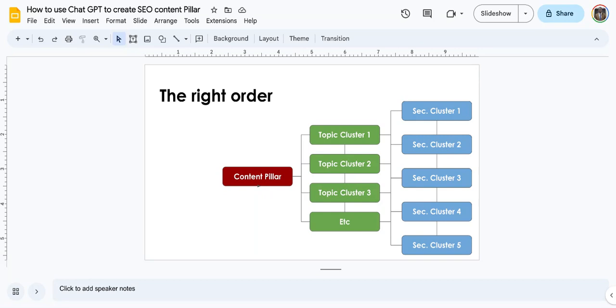Then, what is SEO, for instance? When you want to write about what is SEO, you are going to have to talk about technical SEO, on-site optimization, keyword research, link building.